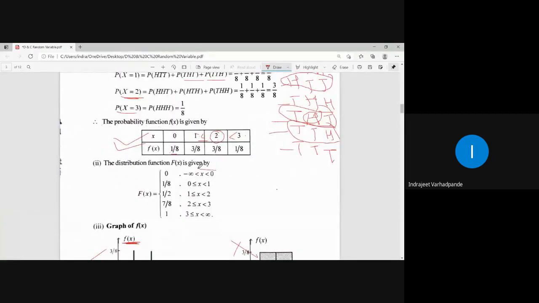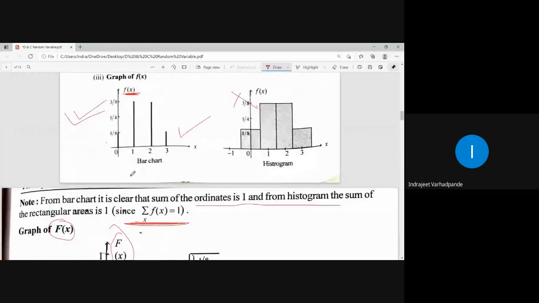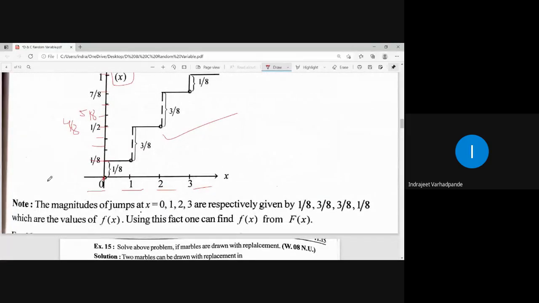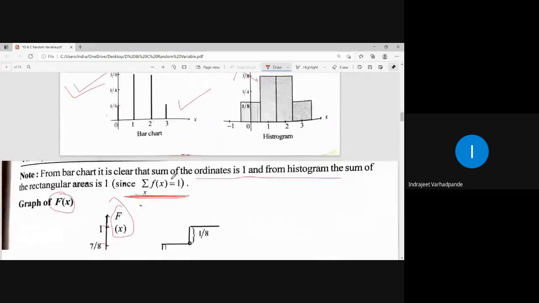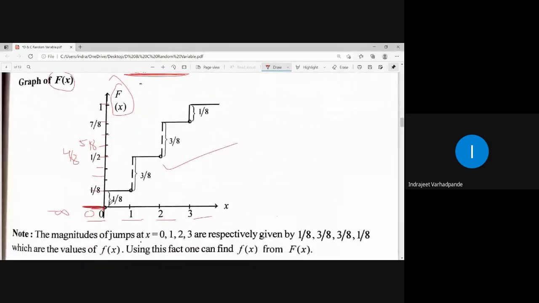Now between the interval minus infinity to 0, what is the value of the distribution function? 0. That is, up to 0, what is the value from minus infinity? It is 0. So here the value of your distribution function is 0, from minus infinity to 0. Now what is the next interval? 0 to 1, and in the interval 0 to 1, what is the value? 1 by 8. So this is the interval 0 to 1 and the value is 1 by 8. This particular distance is 1 by 8. I hope it is clear how we have drawn this.